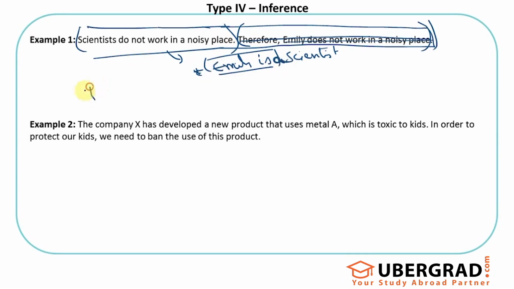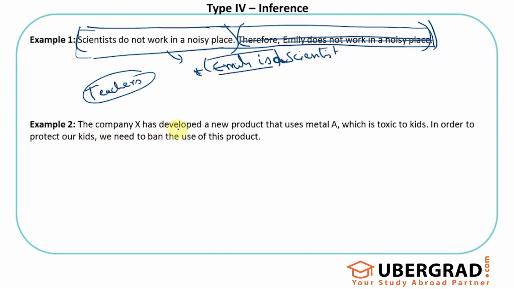Even teachers, let's say, like to work in silent places. We don't know. Emily could be a teacher, but just based on the given information, one of the better conclusions or inferences I can make is this: scientists do not work in noisy places, Emily does not work in a noisy place, so maybe Emily is a scientist. Now this is basically what an inference is, a conclusion of sorts.